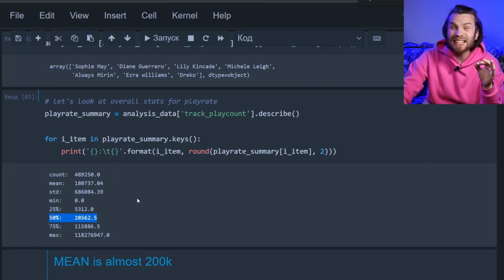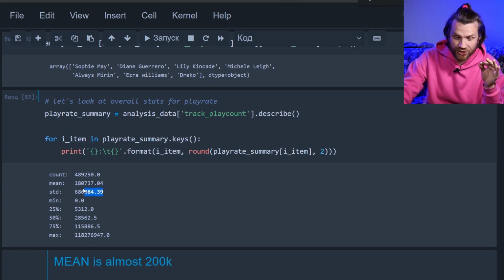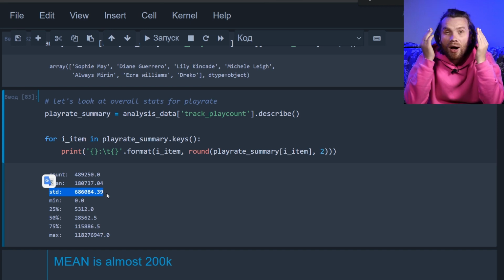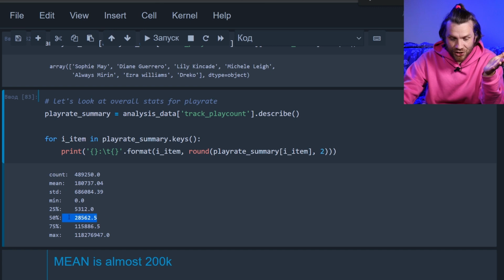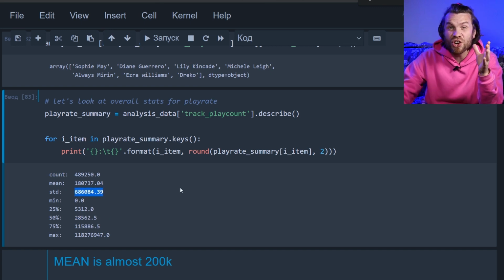But both make zero sense actually, because the standard deviation is almost 700k. What? Why? We can say that the mean, or the median, who cares? The median is 30-ish thousand streams plus or minus 700,000. What? This shows that there's too much variability in the data. There's some tracks that are played very many times.